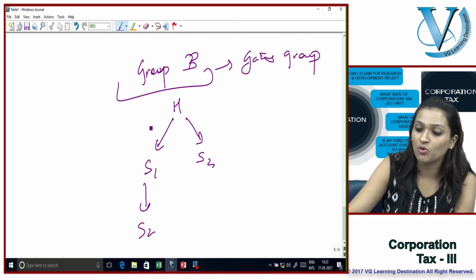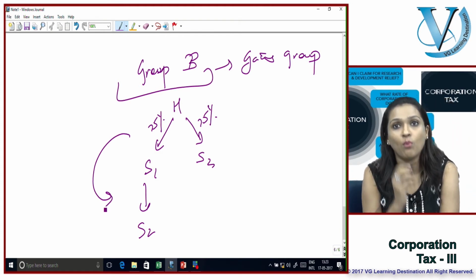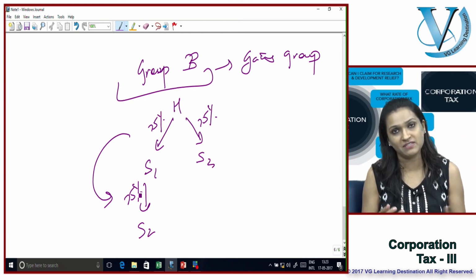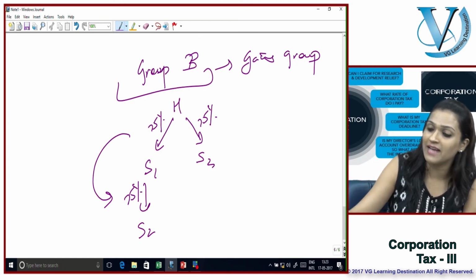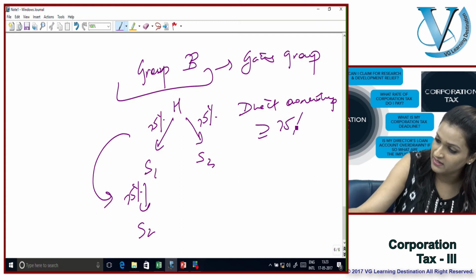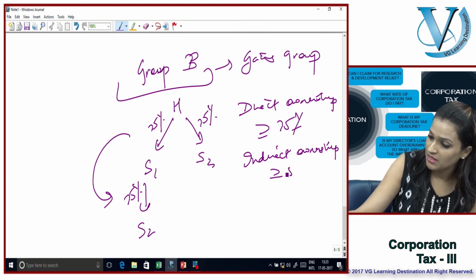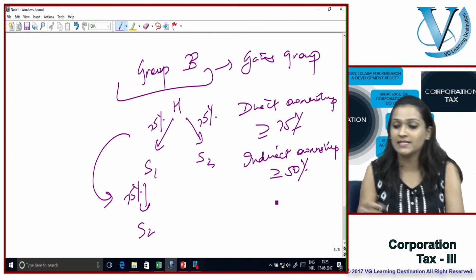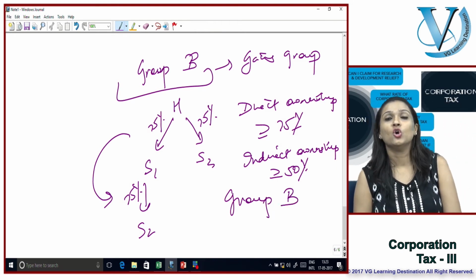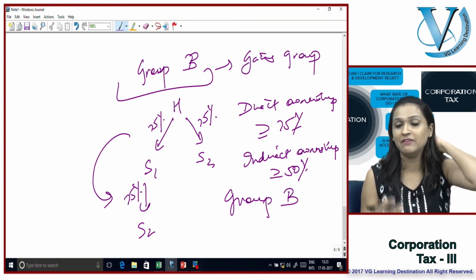The direct ownership should be at least 75%, and as long as indirect ownership is at least the required 50%, even if this is 75% of 75%, which is 56.25%, then I can call this a group B and I can participate in group relief purposes. So very simply, that is what my group B relief is all about.